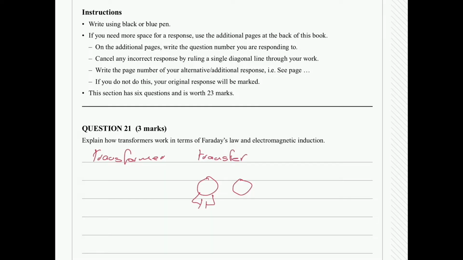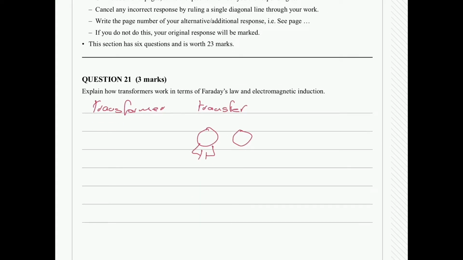So it's going to produce an alternating current. And what that alternating current does, thinking about how to answer this question in a stepwise fashion, one of the marks is just discussing that your alternating current produces an alternating magnetic field. Or in other terms, this is a magnetic flux. So it produces a mag flux.